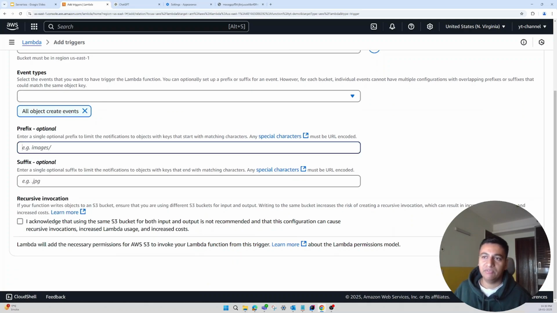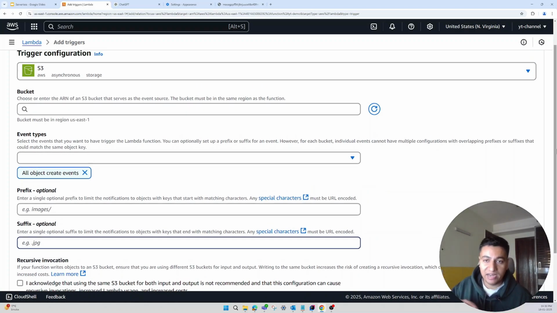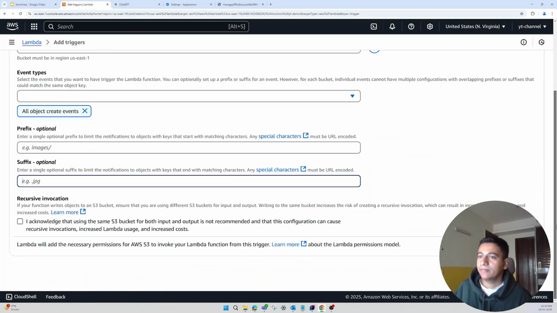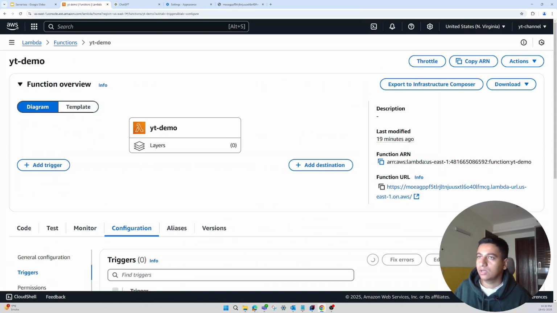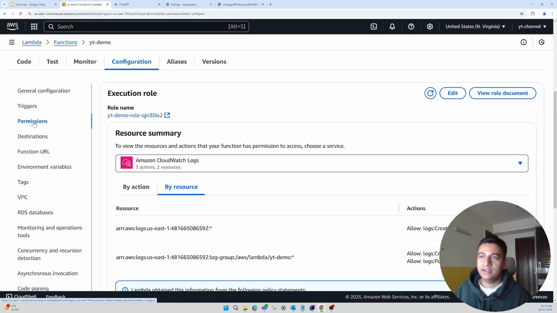You can also add some prefix or suffix to filter out a certain type of files. For example, if you want to run this Lambda whenever there is a new log file in the S3 bucket that has an extension of .log, then you can track it using this, okay? And you can add it. So what it will do is whenever there is a new log file in the S3, it will automatically run this Lambda function. And I will show you the hands-on demo of this in our next video where we'll build that project.